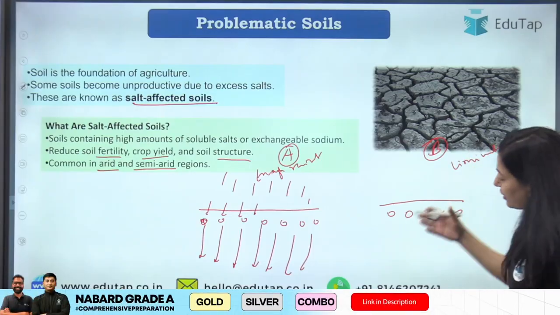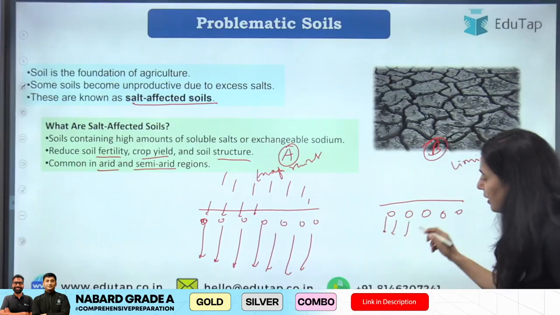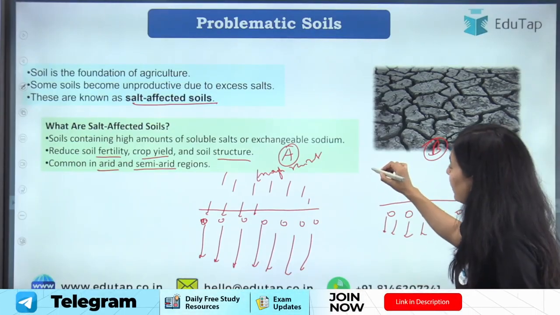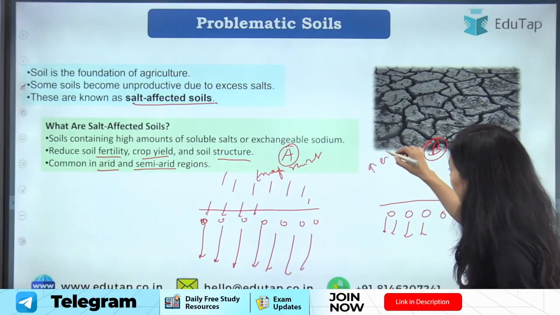So the water is not enough to wash off the soil, and as there is limited rainfall, here there will be high evaporation.